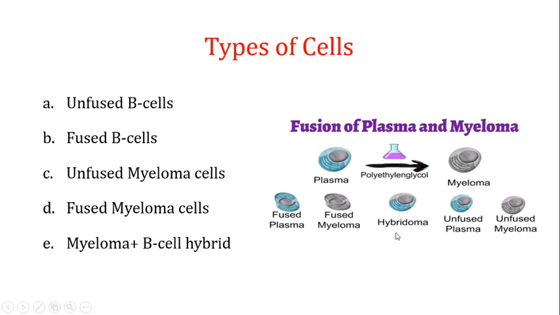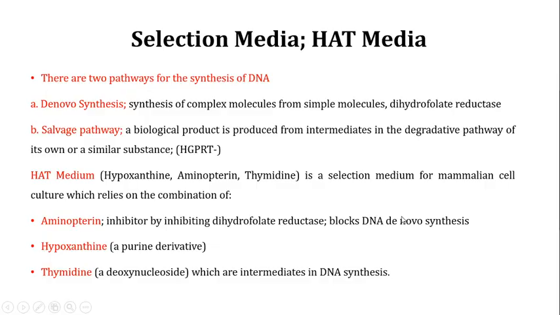Now, how do you select this hybridoma out of these 5 types of cells? To select the hybridoma, you have to use a selective media, which is called HAT media, the hypoxanthine aminopterin thymidine media.